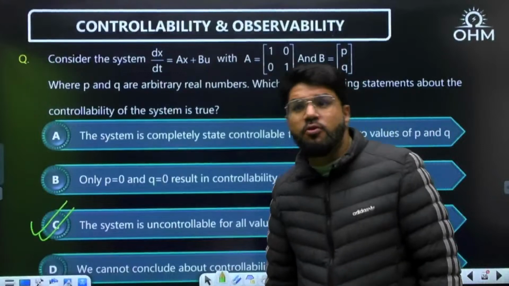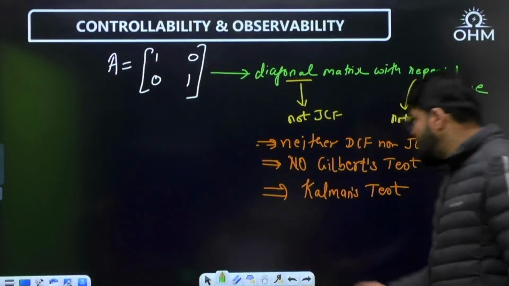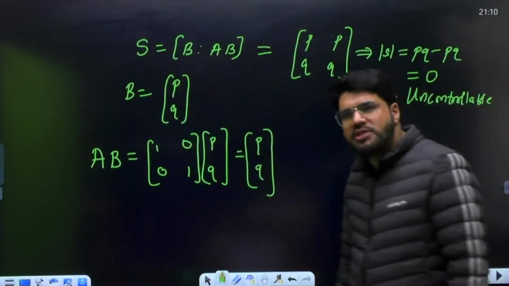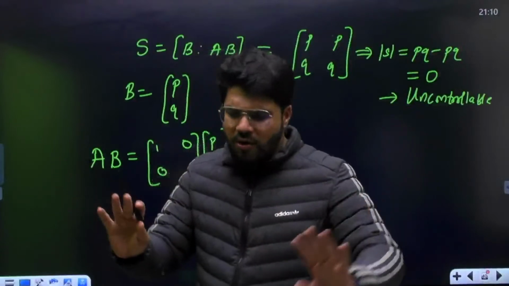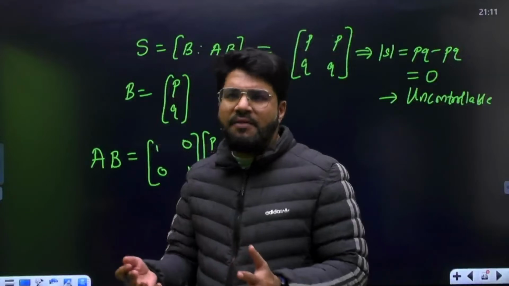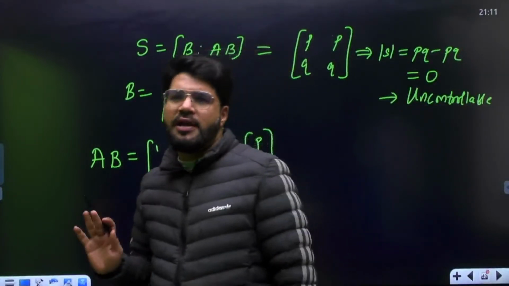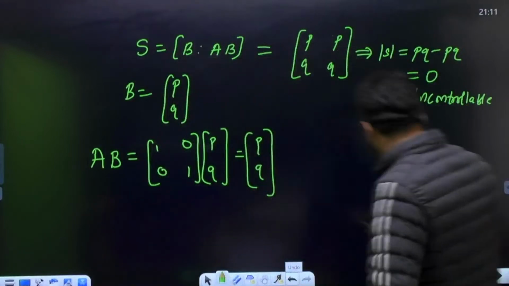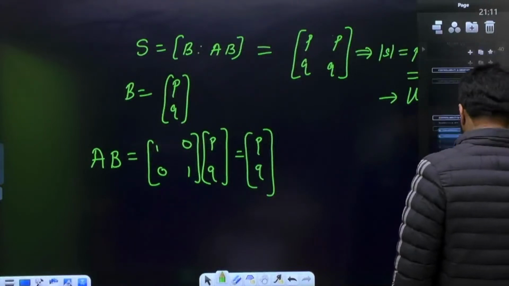Again, I repeat, if you missed the Kalman's test, what I am doing here, you can go and watch the previous session. That will make your controllability and observability finished. Either alone first session or either alone second session may be beneficial, but not 100% beneficial. If you are preparing a topic, prepare it fully. At least controllability, observability will be 100% covered if you watch the previous session and this one also.